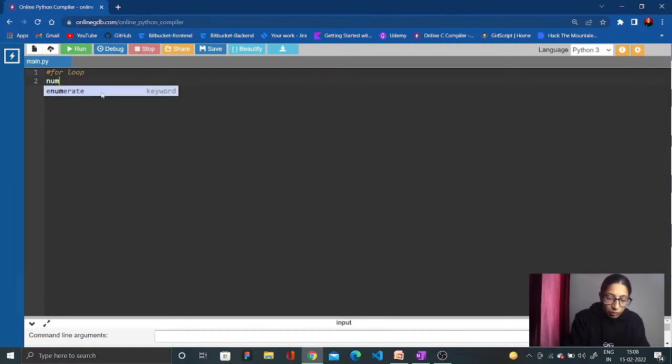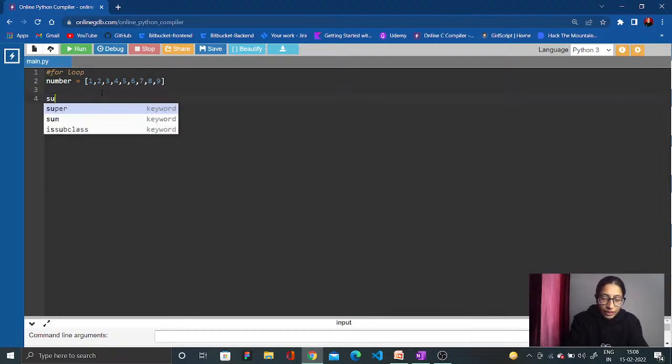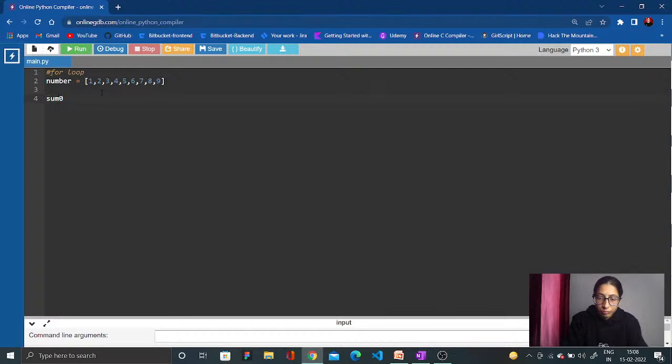I'm declaring a list of numbers: 1, 2, 3, 4, 5, 6, 7, 8, 9. Correct? I'm just giving these. Now I want a variable to store the sum. I'm going to have a sum of it. If I say the sum is equal to 0, I'll say the sum is 0.